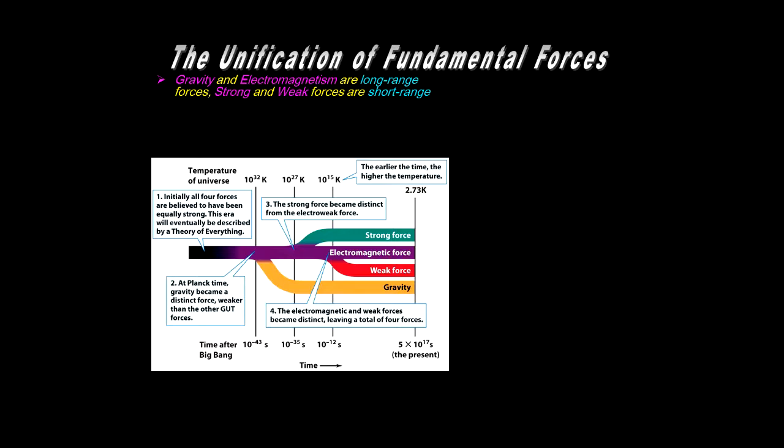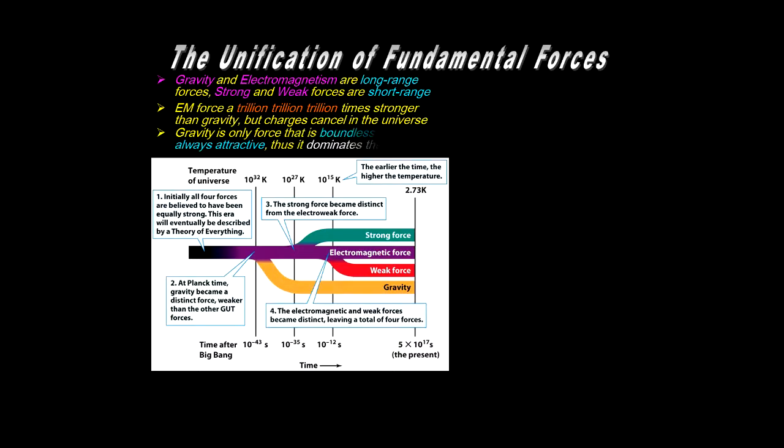There's gravity and electromagnetism, which are long-range forces, inverse squared type of forces that have no bound on the extent over which they reach. And then there's the strong and weak forces that are very short-range forces. Now the electromagnetic force, for instance, is a trillion times stronger than gravity. That's 10 to the 36 times stronger than gravity. However, it doesn't manifest itself so extremely in this sense because the number of electrons and protons in the universe are equal. Charges cancel each other, so the manifestation of this force is limited.